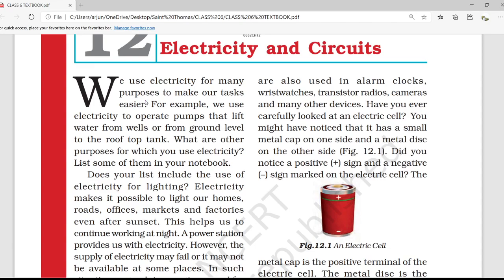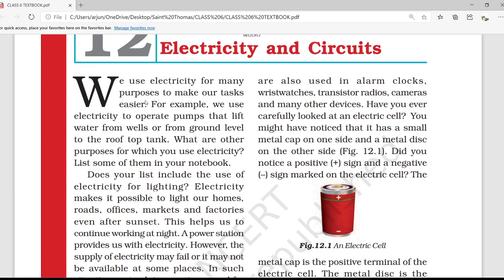How hard will that be? Yes. And the next example is from ground level to the rooftop tank. Now without electricity, imagine how you will transfer the water from the ground level to the rooftop tank. So this is how important electricity is.